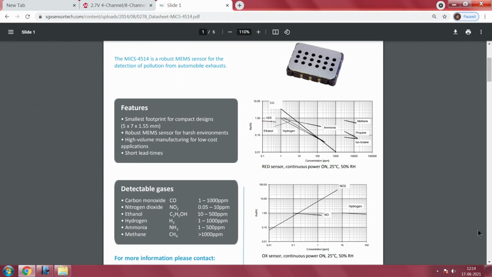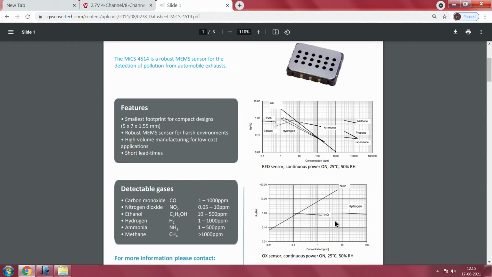When you look at all these gas sensors, particularly the semiconductor gas sensors, they do this oxidation and reduction process. So this is the reduction process which gives you the carbon monoxide, and the oxidation process gives you the NO2 gas. But again, NO2 gas here is cross sensitive to NO as well as to hydrogen.